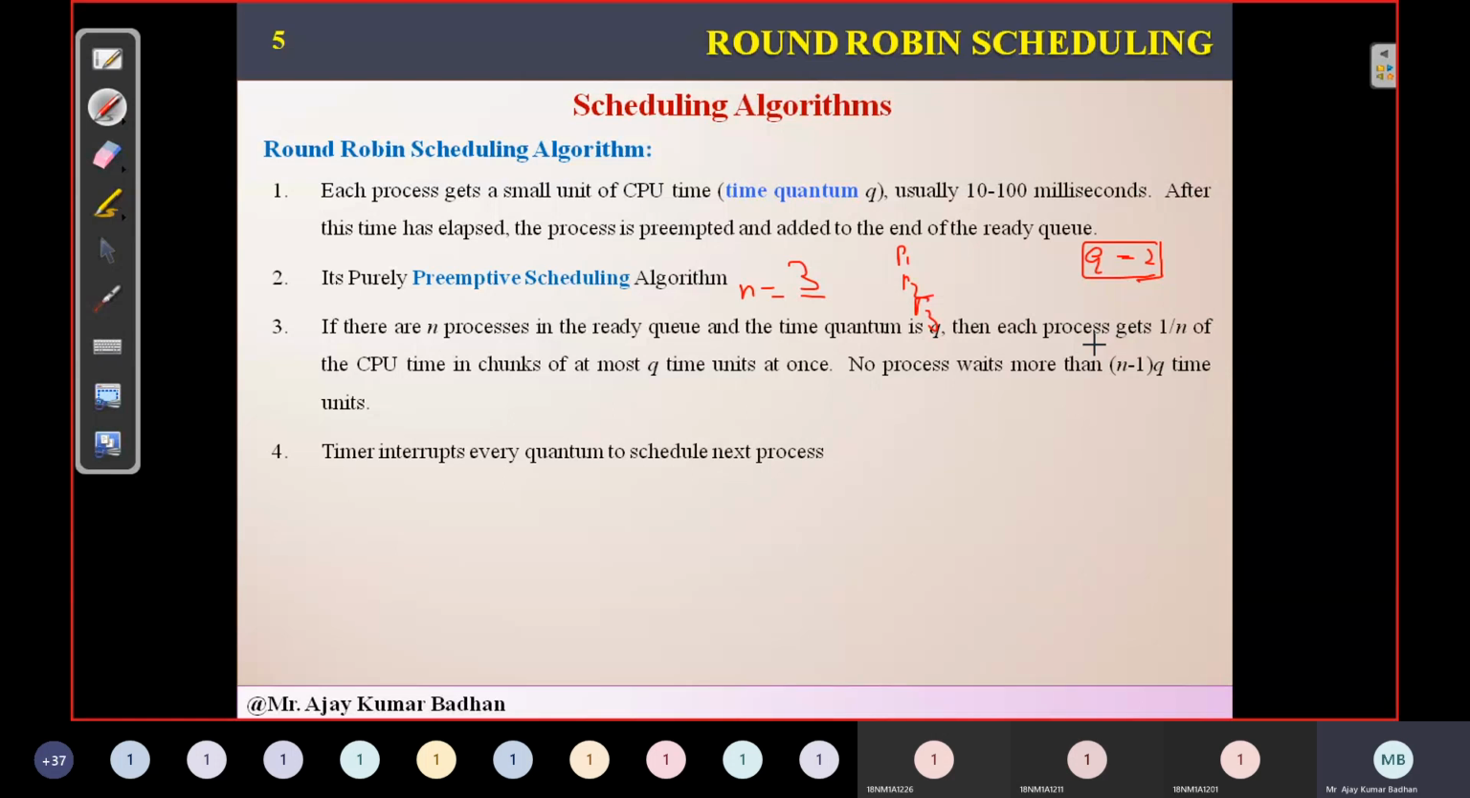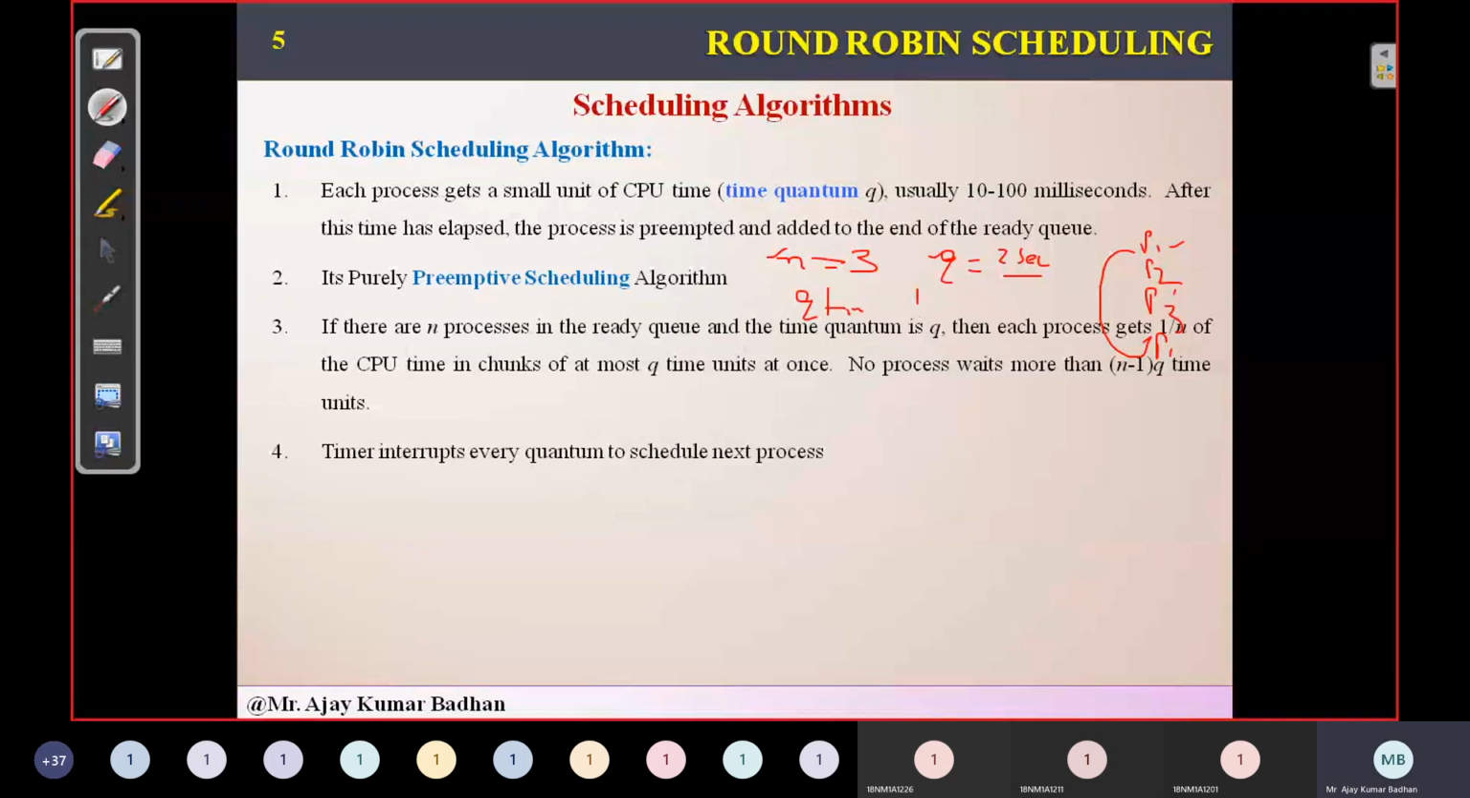I'll explain it once again. If there are n processes, let us suppose 3 processes are generated in my system. Every process I will give only 2 milliseconds of time. Within 2 milliseconds the process P1 should complete, then 2 for P2, then 2 for P3. If P1 is not completing in 2 milliseconds, I will remove it after that and place it here at the tail. Whenever it gets its next turn, it will try to complete the remaining portion of the task. So if we have given n and q, every process will get q amount of time.